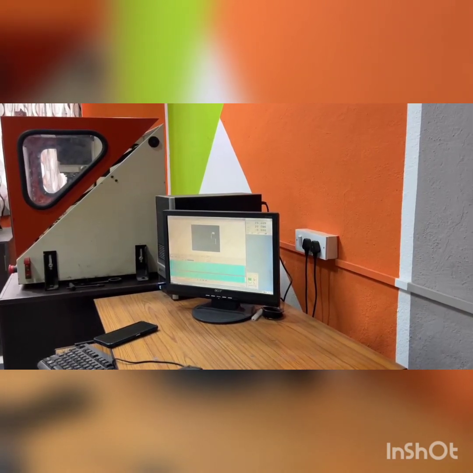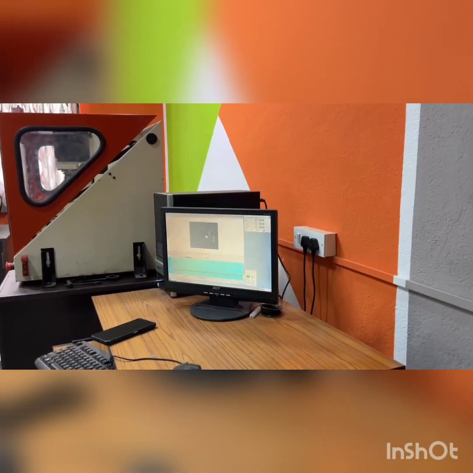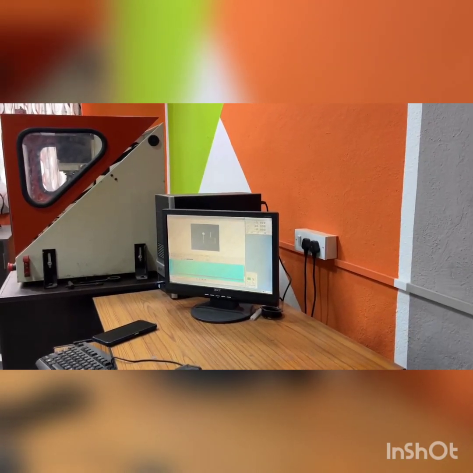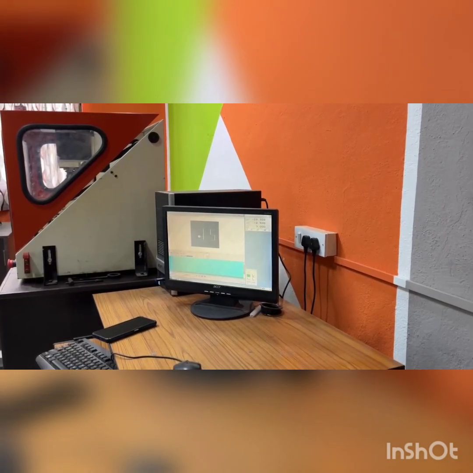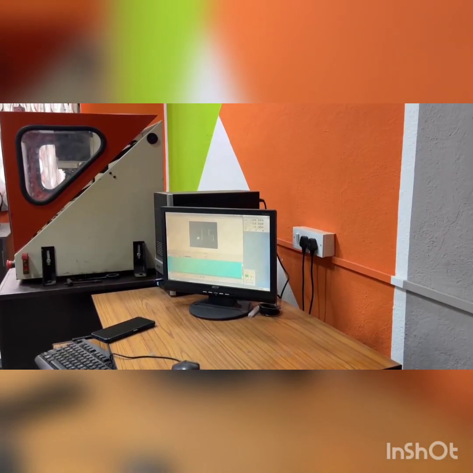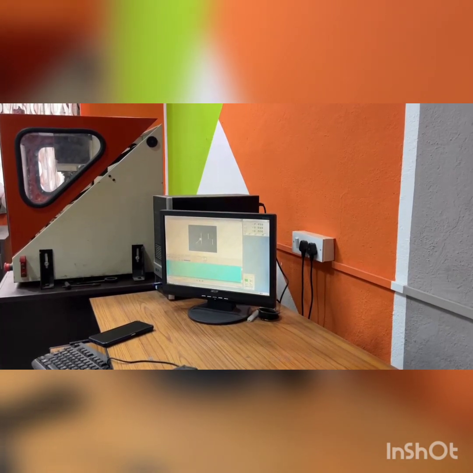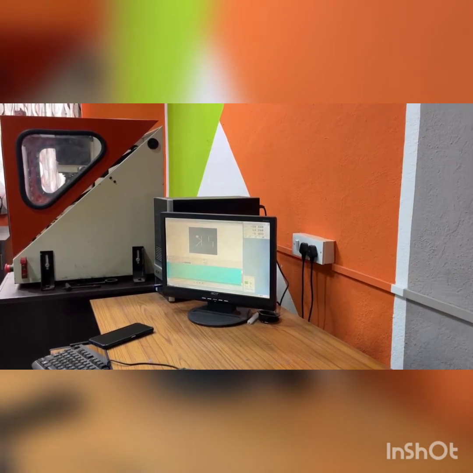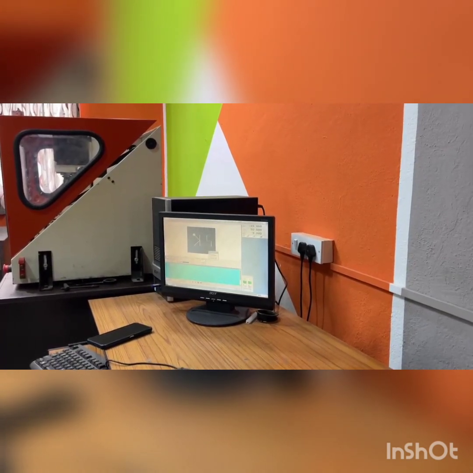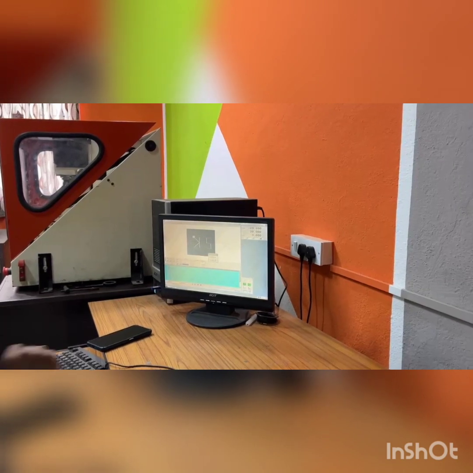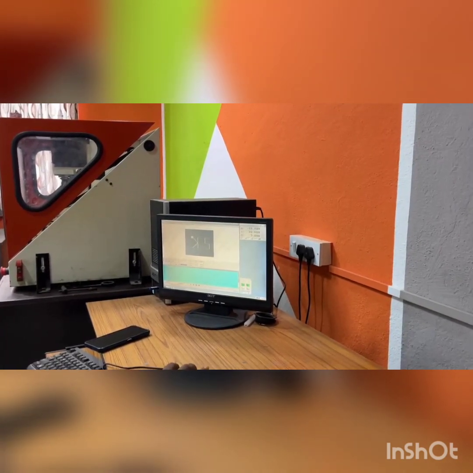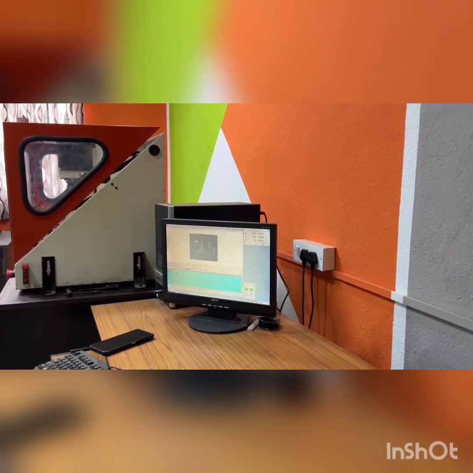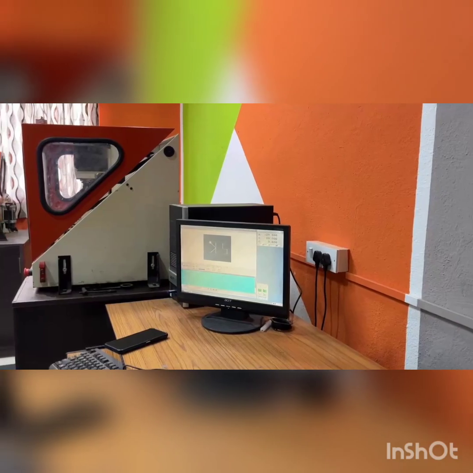We program the code, so we can get this simulation through this interface. It's the beauty of this CNC Train simulator. Almost we are giving training to all mechanical students in CAM programming through this CNC Train simulator.